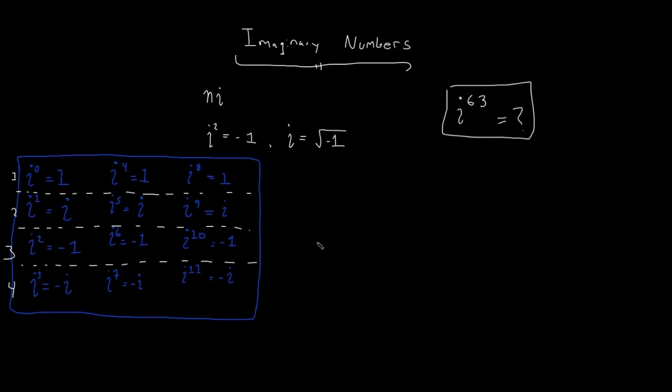In other words, I could write i up to the 63rd power following this rule that we've learned here, but there has to be an easier way to do it. I shouldn't have to write out all of the different powers of i up to 63 in order to determine what i to the 63rd power is. There has to be an easy way.